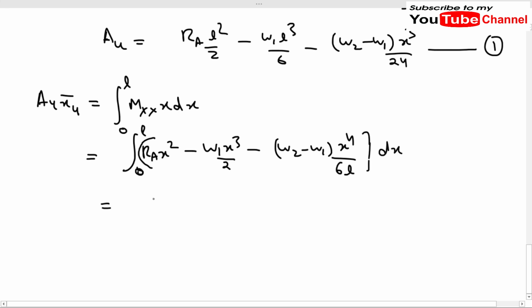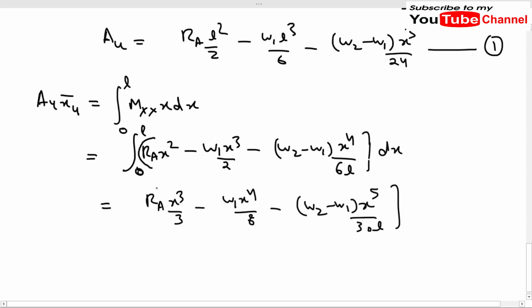Now we can just integrate this equation, so it becomes Ra x cube by 3 minus w1 x to the power 4 by 8 minus (w2 minus w1) x to the power 5 by 30L, and we have the limits from 0 to L.